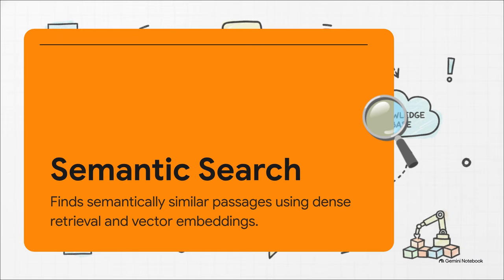That builds directly into the second tool, semantic search. The agent uses this when it needs to find conceptually similar sentences. It uses dense vector representations, which is a fancy way of saying it searches by mathematical meaning rather than exact spelling. So if the AI's keyword search totally failed because a document used the word automobiles instead of cars, semantic search steps in to bridge that conceptual gap. It finds those connections and returns the top-ranked sentences, cleanly grouping them by their parent chunks.